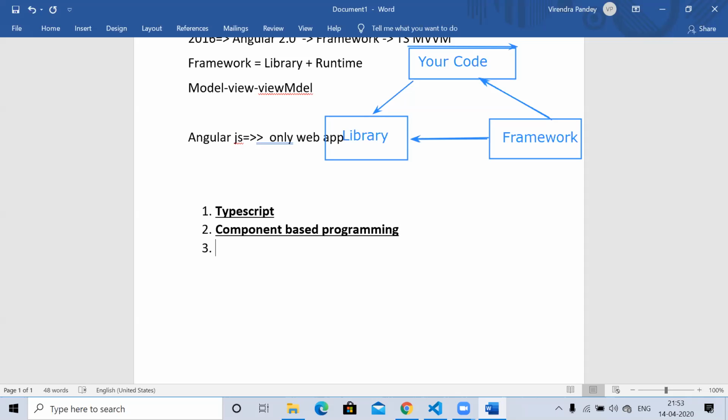The third thing here, why we use Angular, is cross-platform. So an Angular application can be cross-platform, which can be executed on multiple platforms, browsers, mobile devices. And as I told you earlier, this came into existence because of one most important reason, which is mobile development, because AngularJS does not have mobile development capacity.